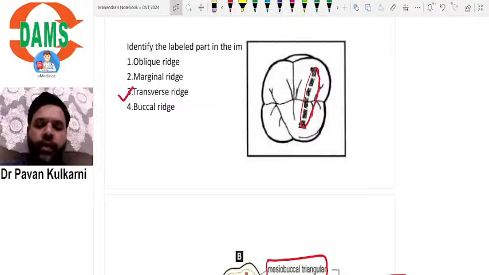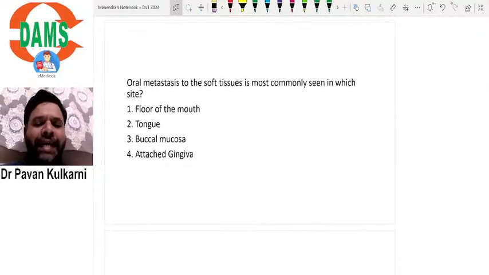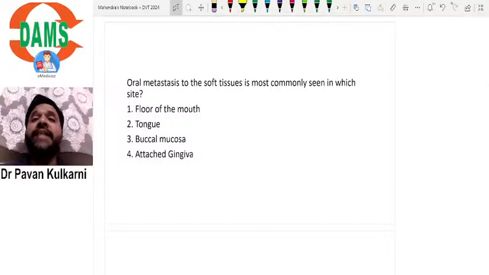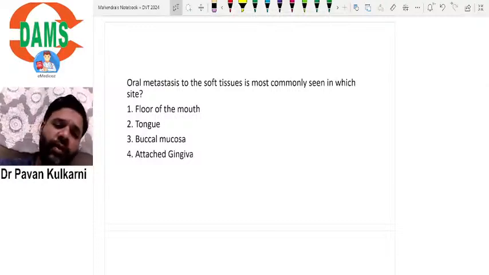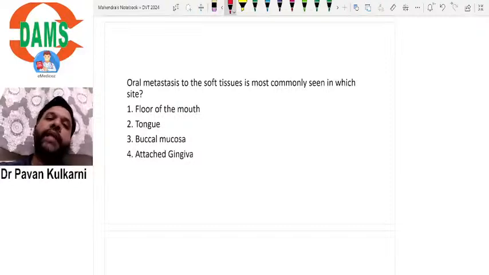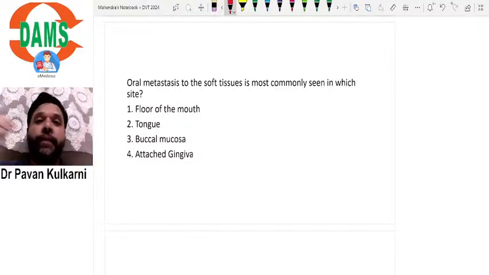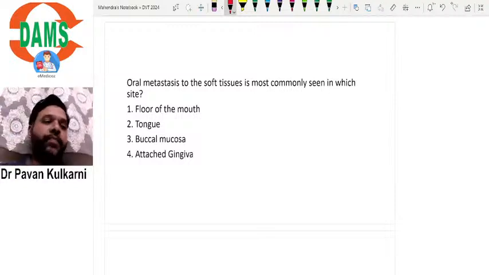Okay. Now let us move on to the next question. Oral metastasis to the soft tissue is most commonly seen in which site? This has been taught in the class many times, that whenever any tumor spreads to the hard tissue or soft tissue, to which region of the oral cavity will it metastasize? Classically we know that it is the gingiva.